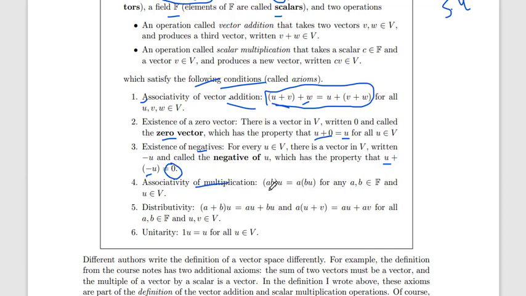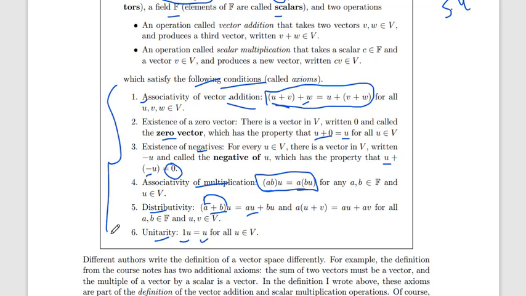Associativity of multiplication, bracket multiplication. Then the distributive condition: (a plus b) times u, you multiply with both, giving au plus bu. And unitarity: if we multiply a vector by one, we get the same vector.